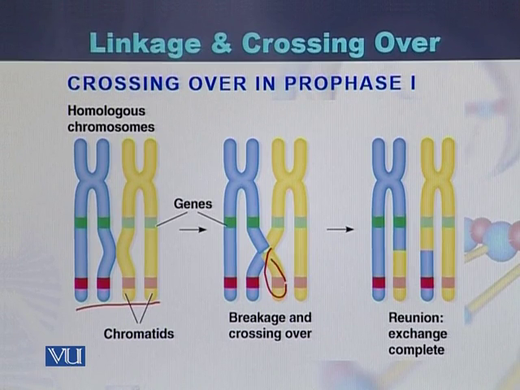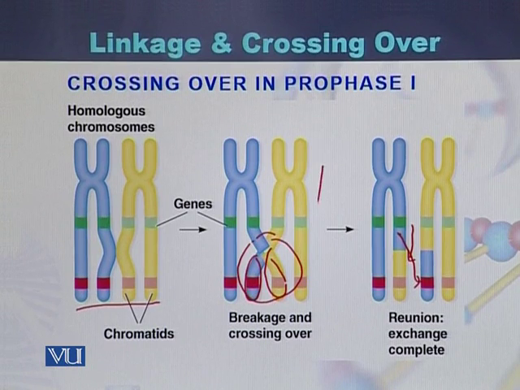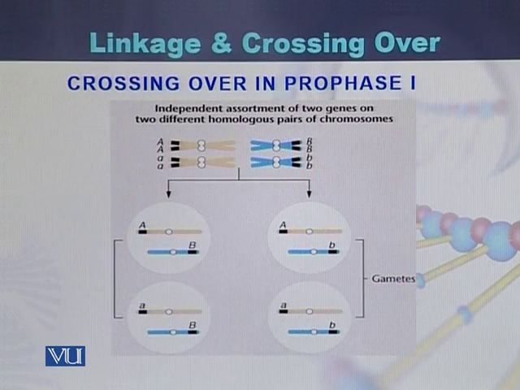This is yellow, this is blue, but as a result of breakage and reunion, the fragment of this homolog has been attached here, while the fragment of this homolog has been attached here. This phenomenon is called crossing over, and this symbol, which is like an X, is called chiasmata formation.